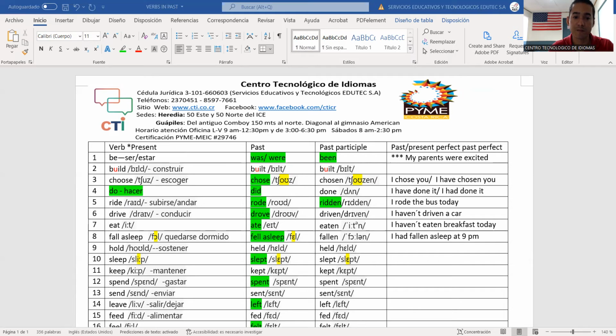What's the past participle of rode? You come to the list, you say, okay, the past participle of rode is ridden. So he said that he had ridden his bike. That's why you need to learn the past participle of the verbs. Now let's study and review the verbs that you need to study.